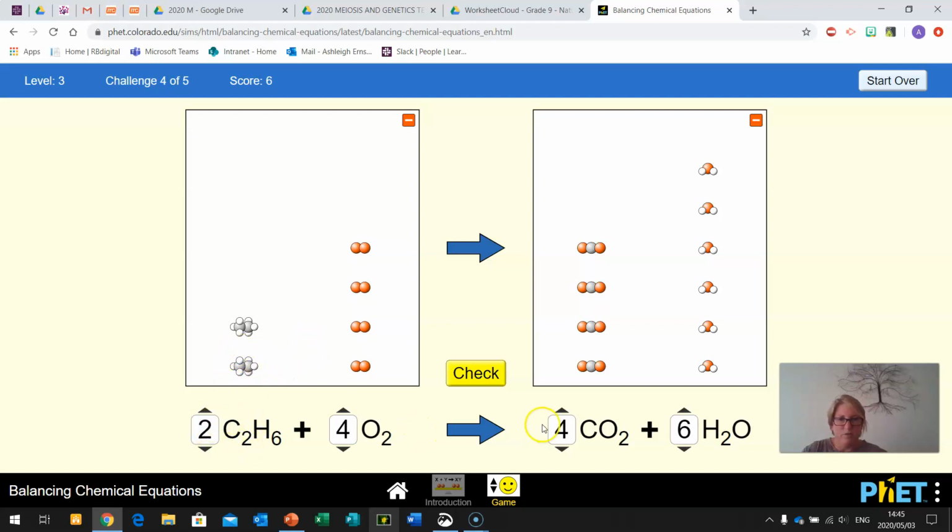2 times 2 gives you 4. 4 times 1 is 4. Our hydrogens are balanced. 2 times 6 gives us 12. 6 times 2 gives us 12. Let's go and have a look at the oxygens. So 4 times 2 gives us 8. And here 8 plus 6. That's 8, 9, 10, 11, 12, 13, 14. So here we've got 1, 2, 3, 4, 5, 6, 7, 8. That's 9, 10, 11, 12, 13, 14. So by the looks of things, our carbon is balanced, our hydrogens are balanced, and our oxygens are balanced. So should we see if we're correct?